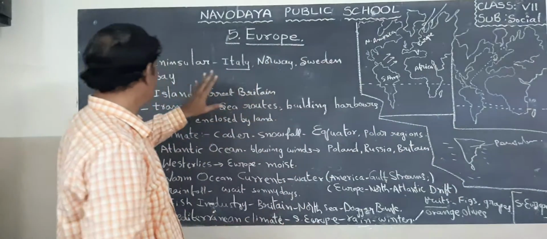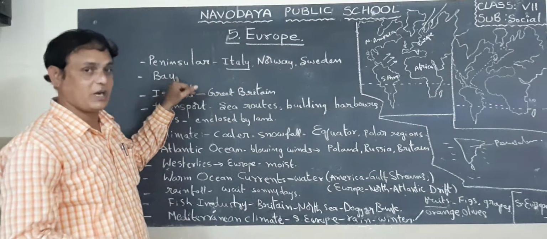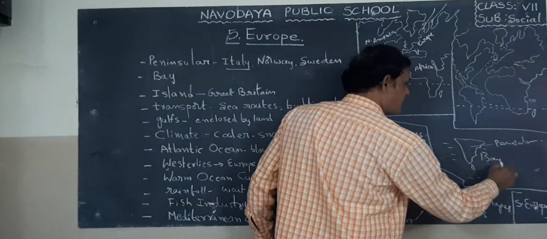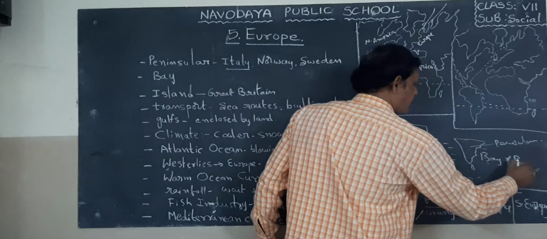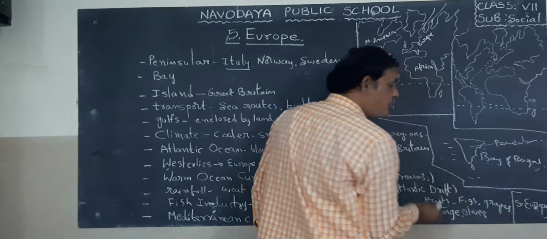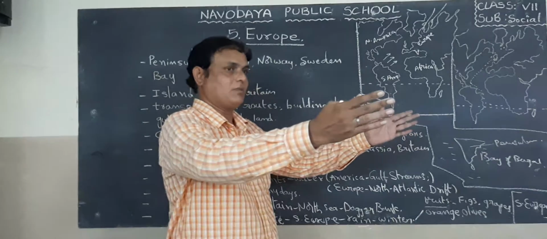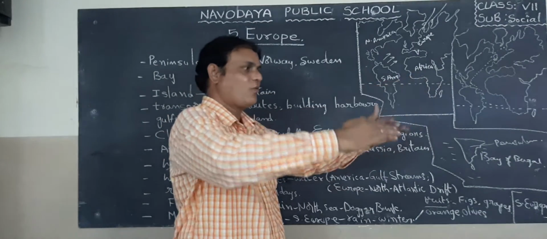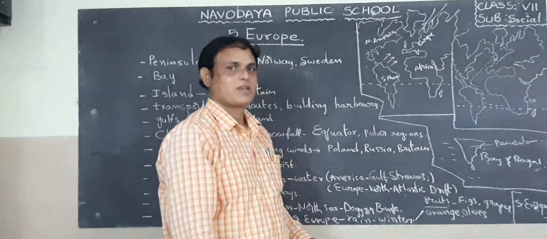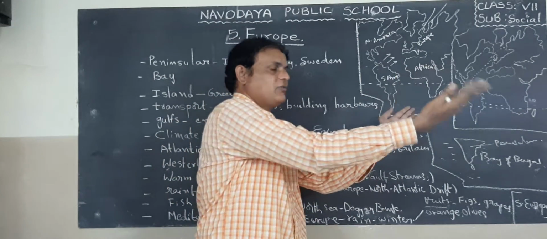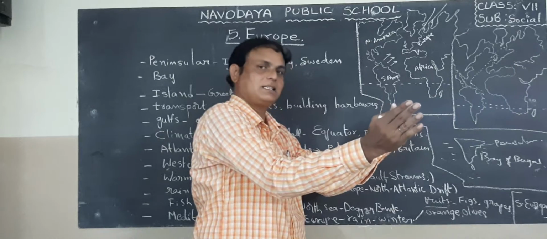Okay, children, now look at what is the meaning of bay. Here I wrote this is Bay of Bengal. So bay means three sides land covers, one side water. If the land covers three sides and one side is water, that area is called bay.